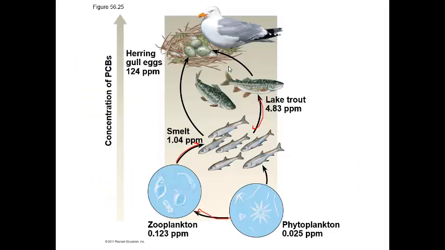Today we have problems with many fish. They say you have to be careful when you eat tuna because tuna contains high levels of mercury. Those high levels of mercury were created through the process of biological magnification.